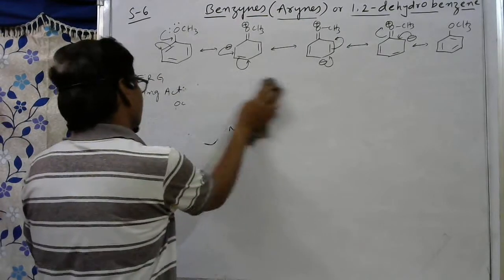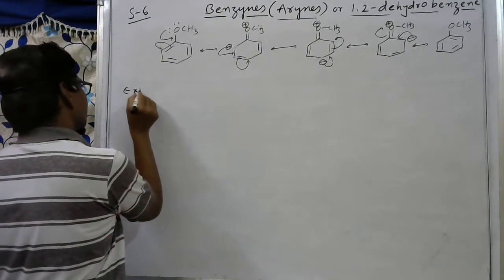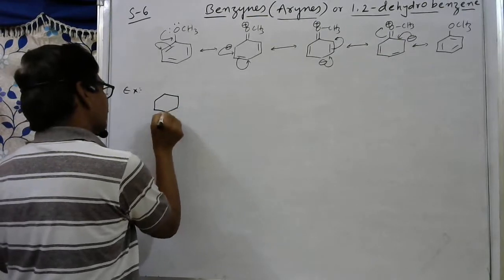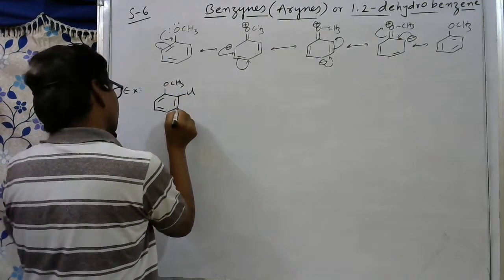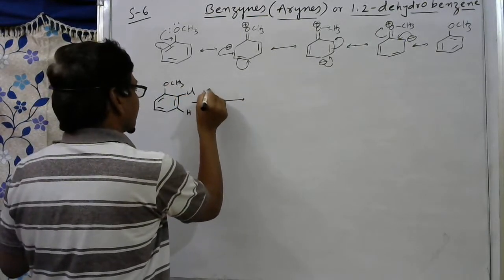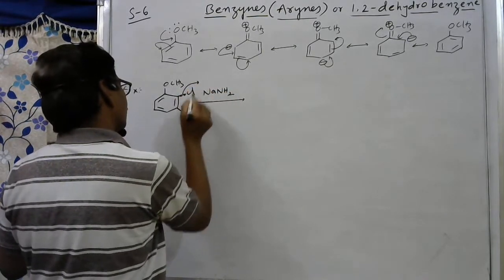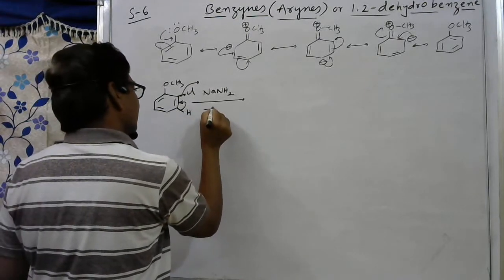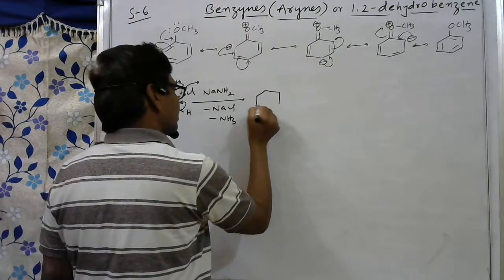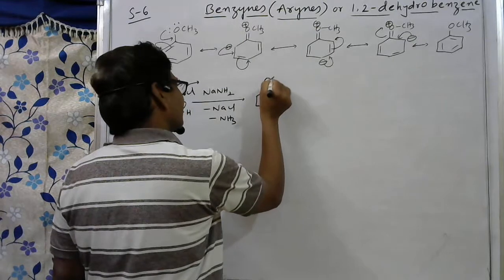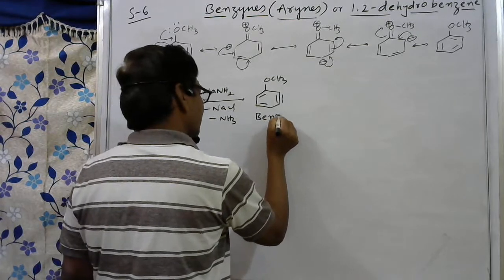So here I am giving three more examples. First example, just observe that from that only you can expect here OCH3. For example, chloro group is present here, here hydrogen, in the presence of NaNH2. Here this chlorine moves, and this bond shifted here. That means NaCl is eliminated and ammonia is produced here. Then after this elimination, we get here a triple bond, which is benzyne. Here double bond, here double bond. This is benzyne, which is an intermediate now.